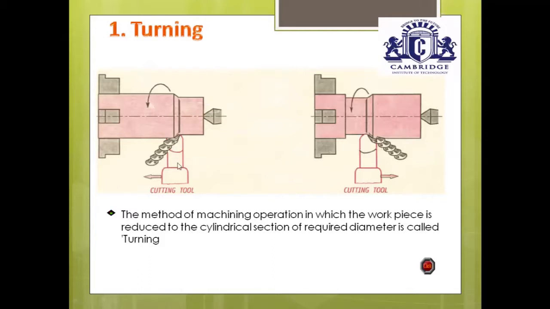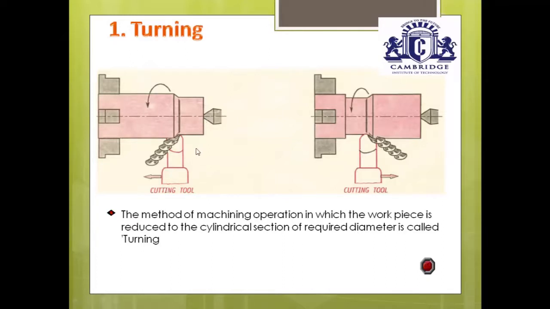And this is a stationary single point cutting tool. It is brought nearer to the outer edge of the workpiece. Once you touch the outer edge of the workpiece, you give the depth of cut. The depth of cut is perpendicular to the axis of the workpiece. Here, this dotted line represents the axis of the workpiece, also called the axis of the lathe.